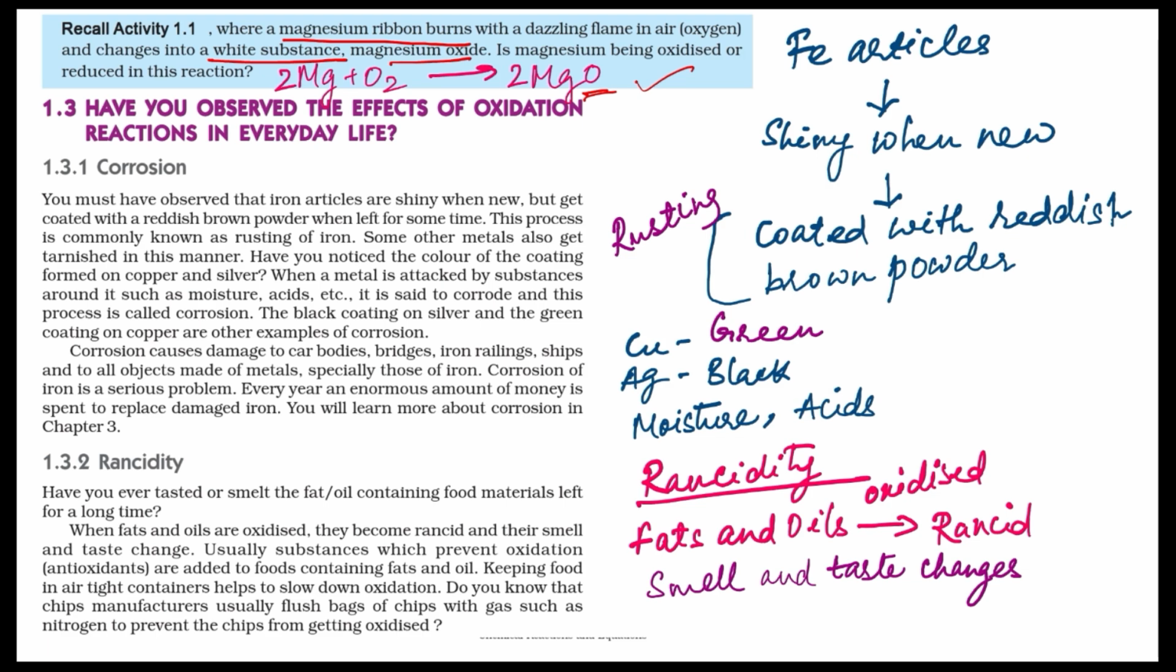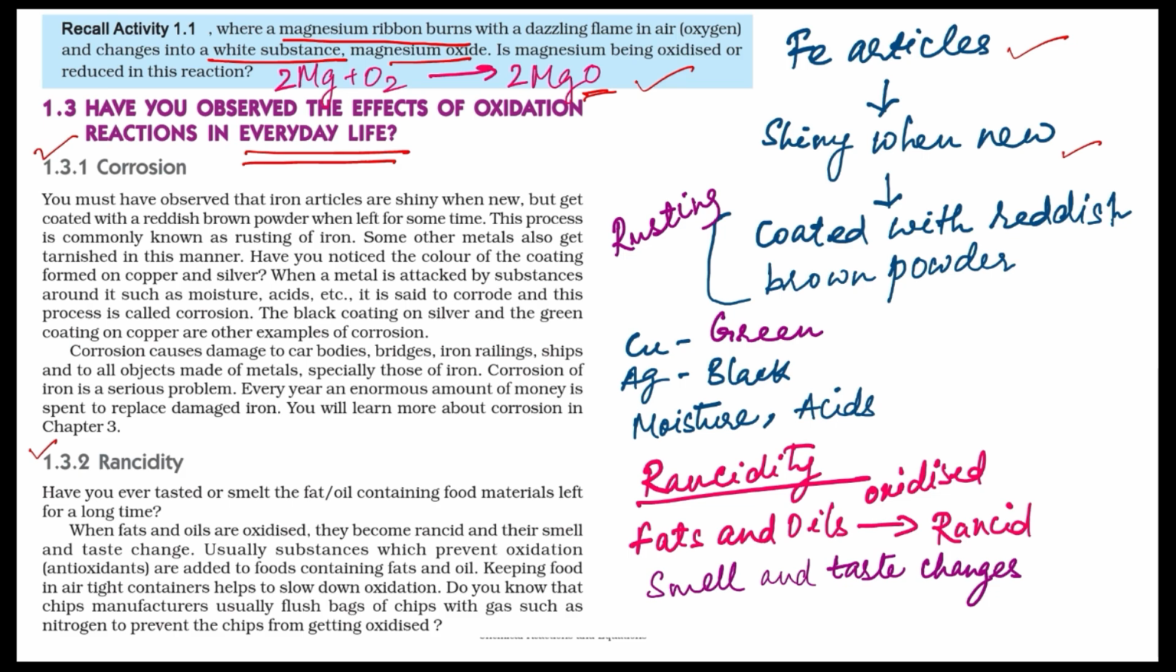Next, have you observed the effects of oxidation reactions in everyday life? What are the effects of oxidation reactions in everyday life? The first is corrosion, the second is rancidity. What is corrosion? Iron articles are shiny when new. When the iron articles are new, they have luster, they have shine.